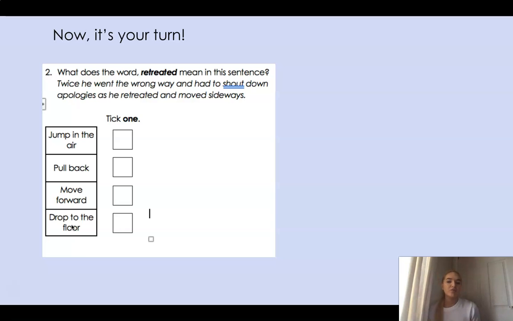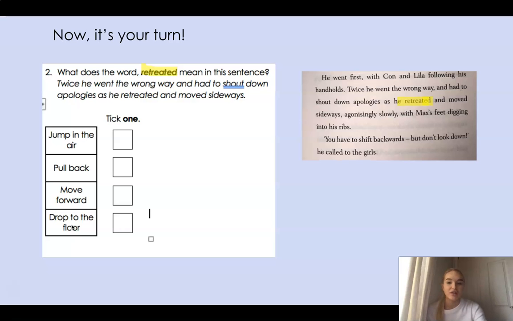What does the word retreated mean in this sentence? Twice he went the wrong way and had to shout down apologies as he retreated and moved sideways. You might have highlighted one keyword here as retreated, and you might have also paused the video and found that in the text from today. Now let's look at our options.